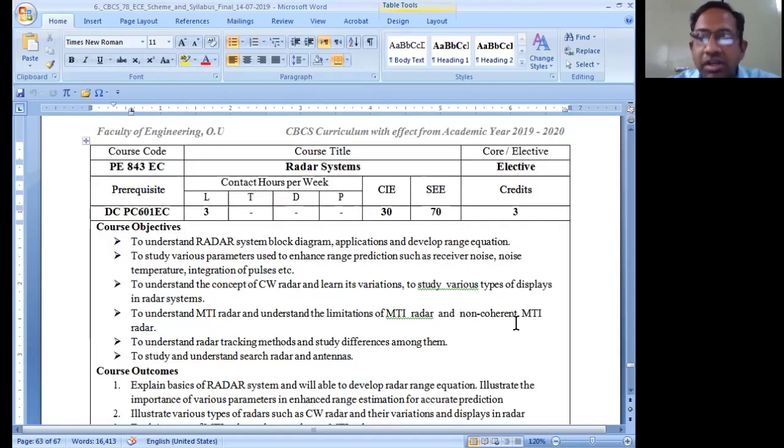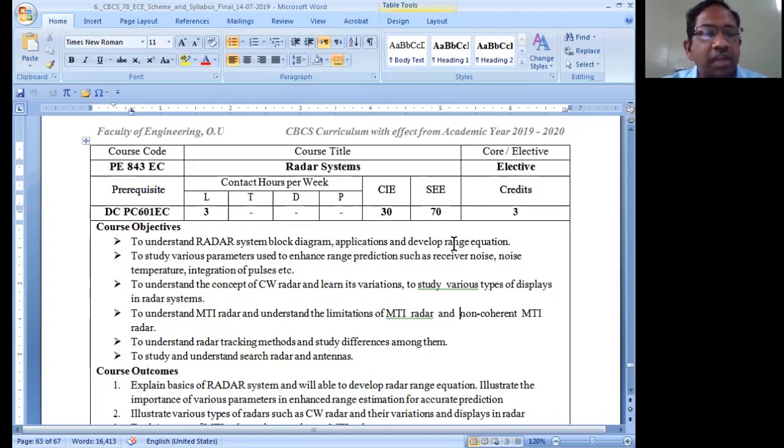So I'm just planning to give an introduction to the radar systems. One of the greatest, or easiest, things in radar systems is that it contains almost 90% theory. Only the theoretical part of the radar system is normally given in the syllabus for us. Therefore, this subject is going to be easy for us because we have to simply draw the block diagrams of the radar systems and explain the operation of the radar systems. That is the reason why this subject is very easy for us. Also, there is no mathematical analysis part most of the time in the case of the radar systems.